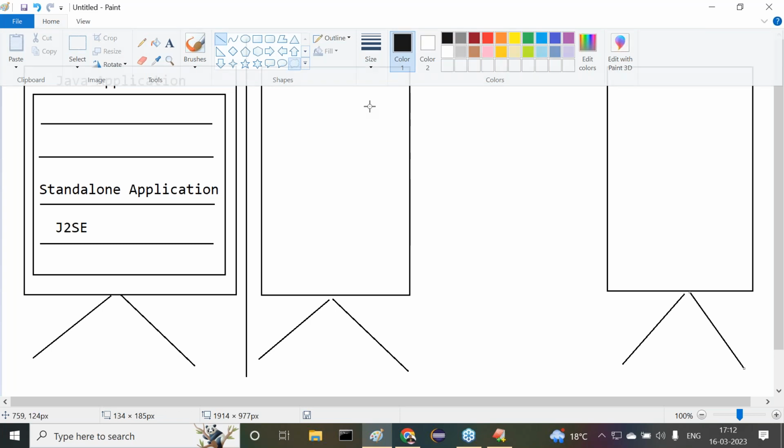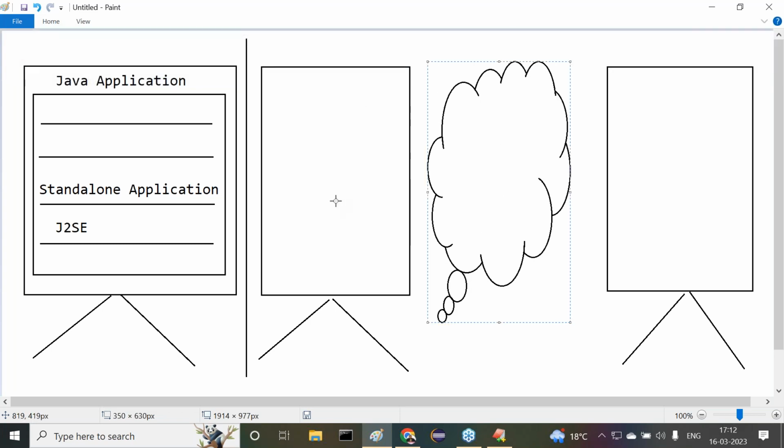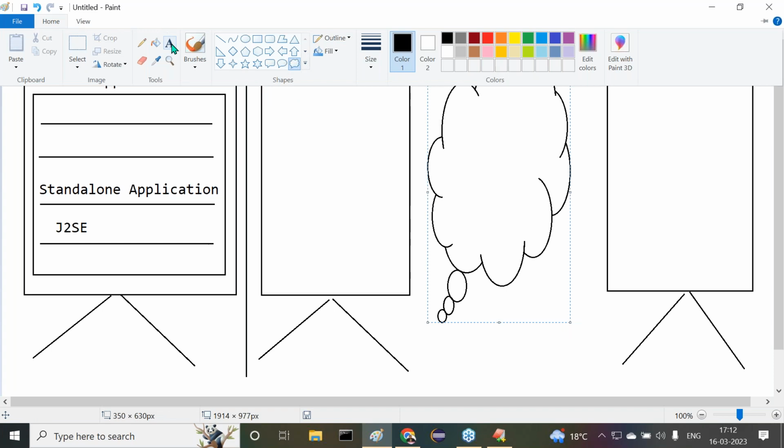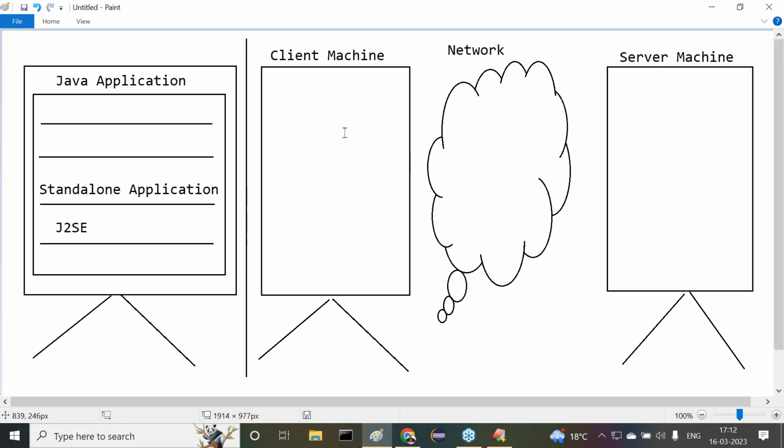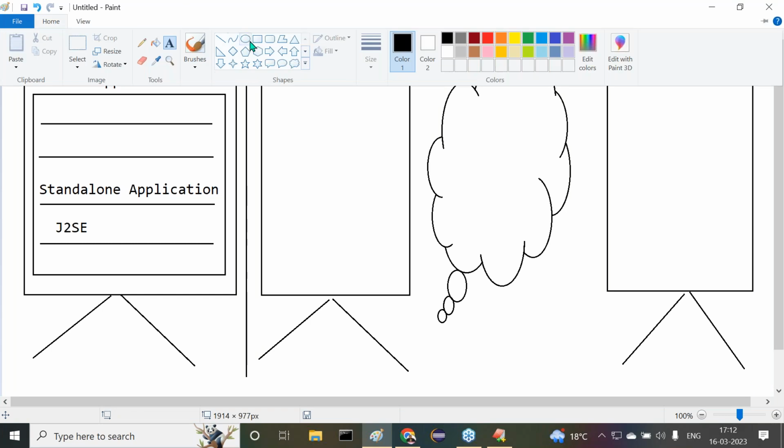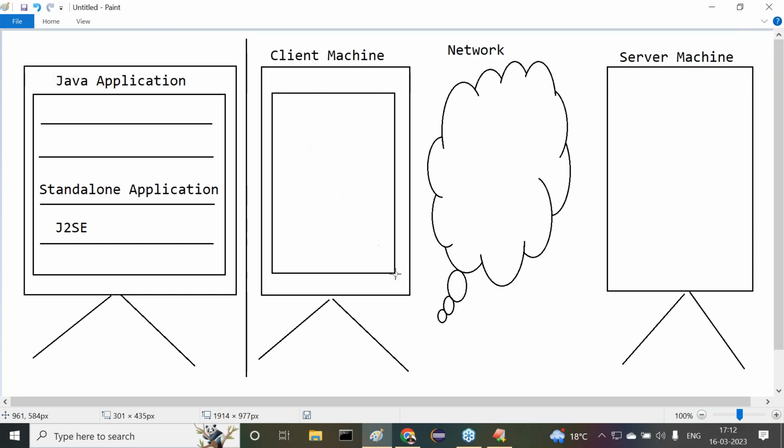Between these two computers, we are having some network. Network is existed. Now I want to say this is a client machine and this is server machine. Now this we can say network, right? In the client machine, I'm going to prepare my program.